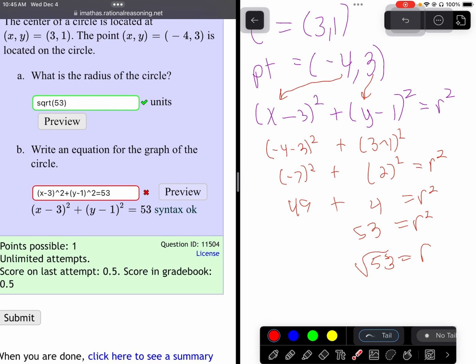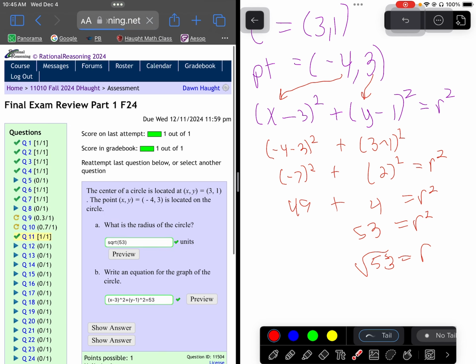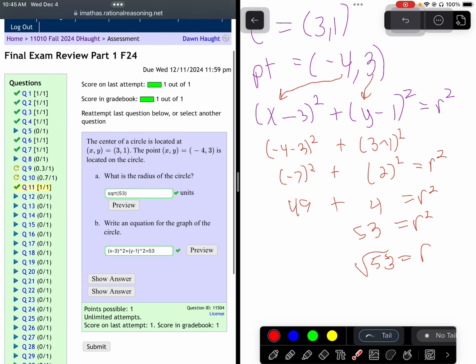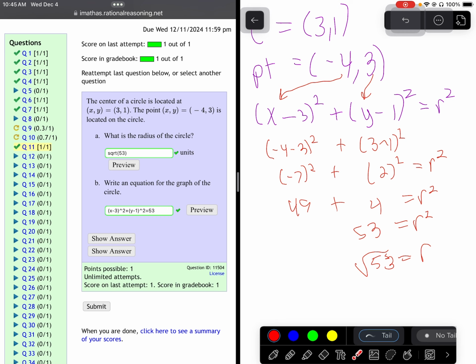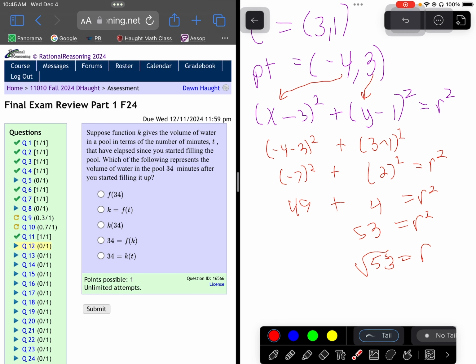I like looking at the preview, making sure it looks the way I want it, and then you got to submit that. So there is another circle question for you, question 11. Let's look at question 12.